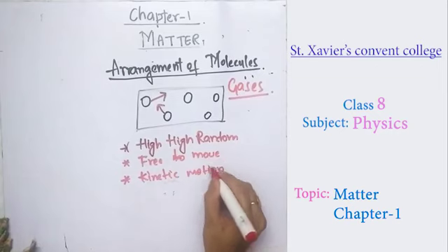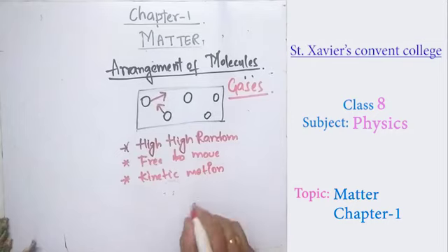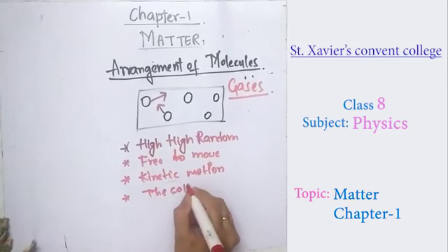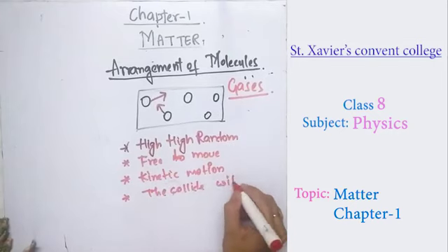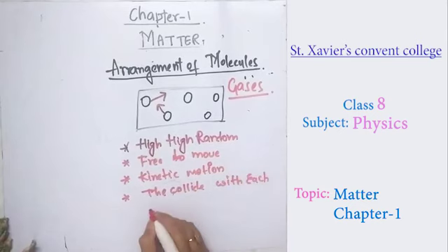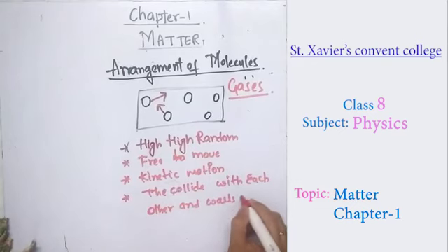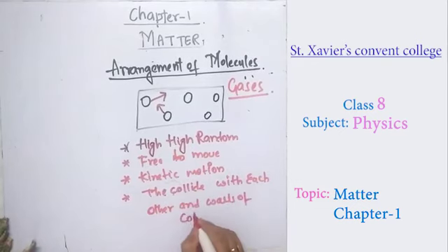Whenever something moves here and there, it has kinetic motion. So as they have kinetic motion and are free to move, they start colliding with each other and with the walls of the container they are put in. While colliding, they produce more molecules. So the gases have that tendency, they produce more molecules.